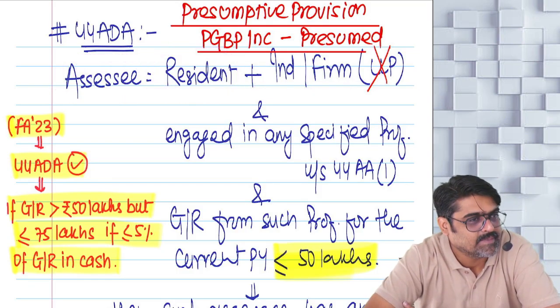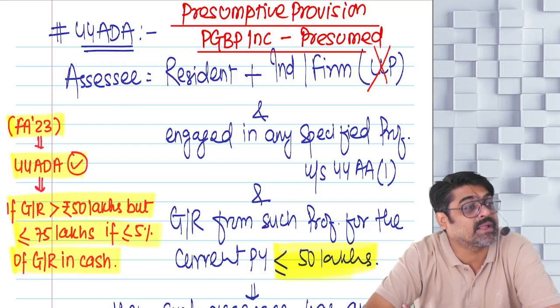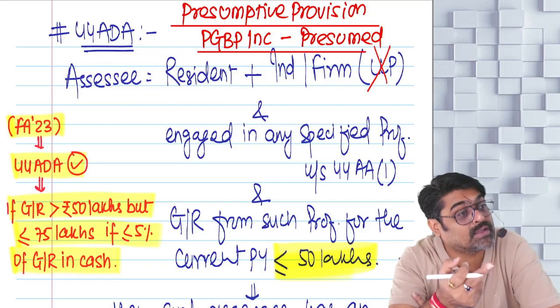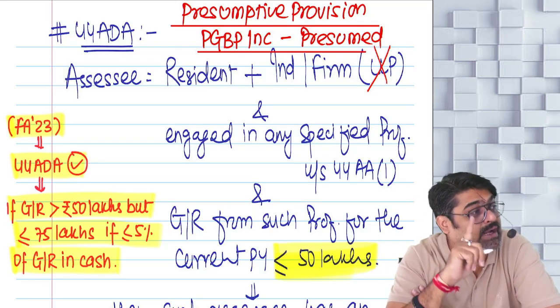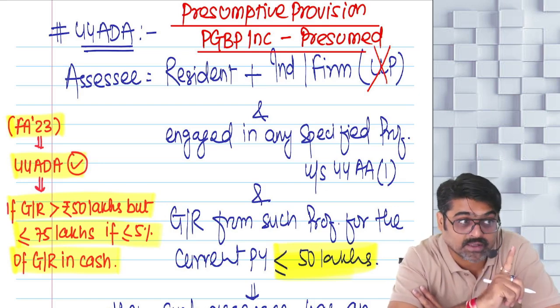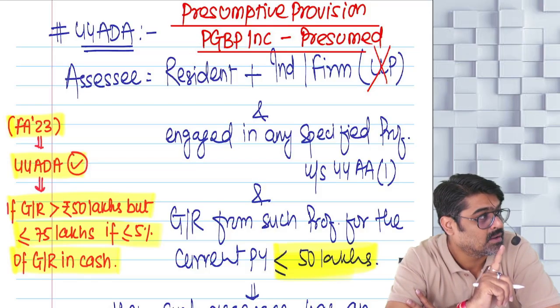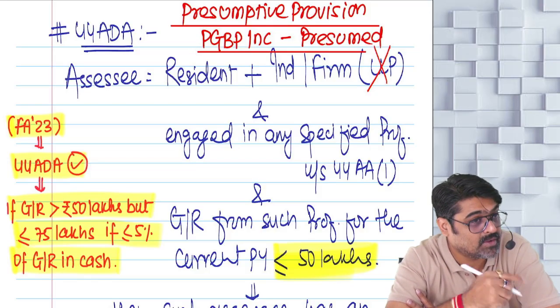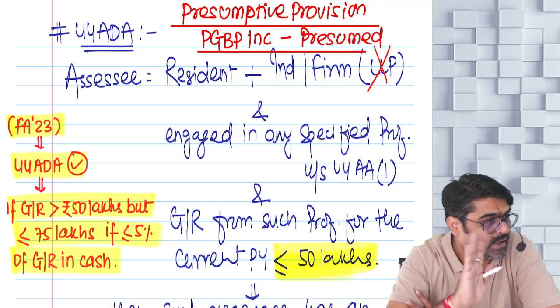Sir, HUF is not written. 44AD is applicable for individual, HUF or firm other than LLP. Here, only individual and only firms other than LLP. HUF is not written. So 44ADA is not applicable for HUFs. It is applicable only in the case of individuals and firms, firms other than LLP.